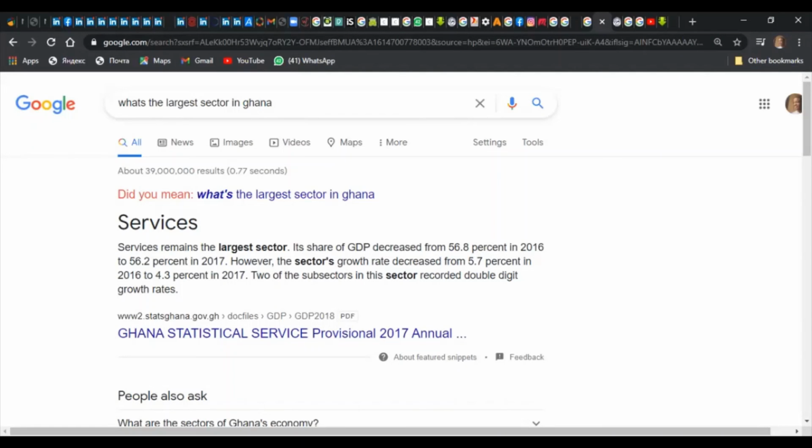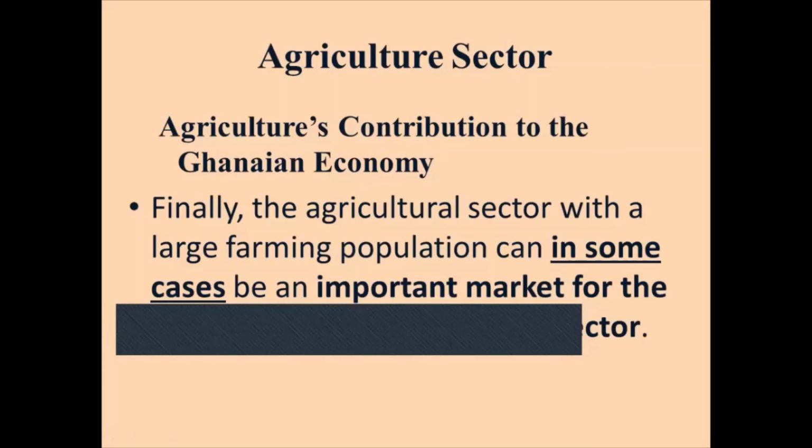Its share of GDP decreased from 56.8% to that. Just to show you the performance so that you get familiar with it. Shortly we would have to end here, then we would come on to another session again. So that is what we have from GSS. Kindly keep note of that.